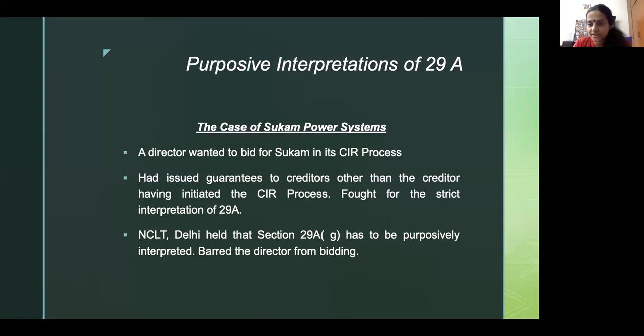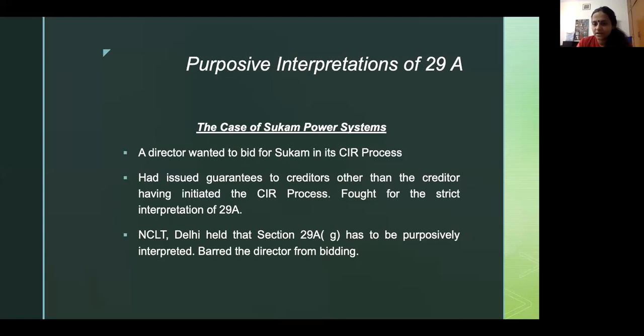So the facts of this case were that the director had issued a lot of corporate guarantees, and these guarantees were invoked by all banks except SBI, the initiator bank. So while appearing for the RP, we said that listen, even if he has issued guarantees towards SBI and other banks, and even though SBI, the initiator bank, has not enforced the guarantee, other banks have enforced the guarantee. Enforcing a guarantee means you go and send a notice to the guarantor saying, hey, please pay me back because the corporate debtor is not paying me back.